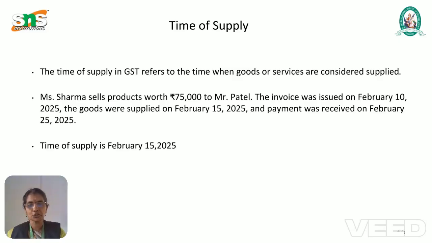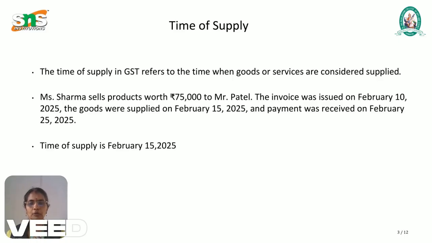The invoice issue date is February 10. The goods are to be supplied on February 15, and the payment we receive from Mr. Patel is on February 25. So which date do we call the time of supply? Can you tell me? Yes, correct. February 15 is the time of supply.